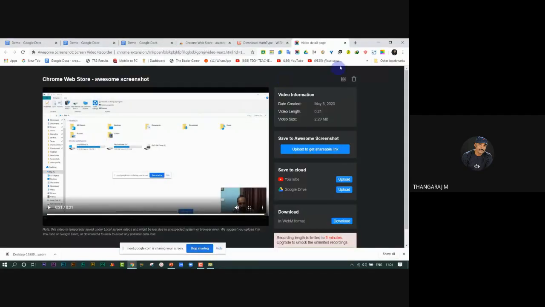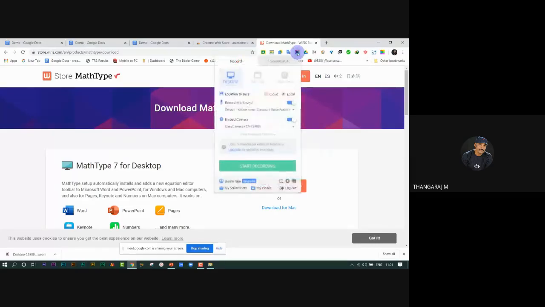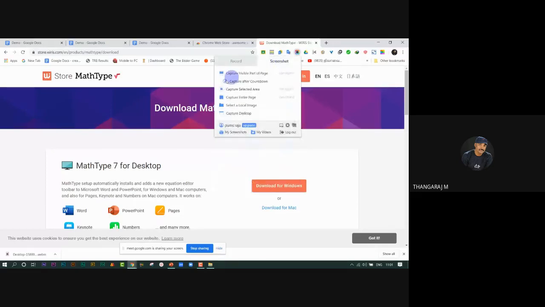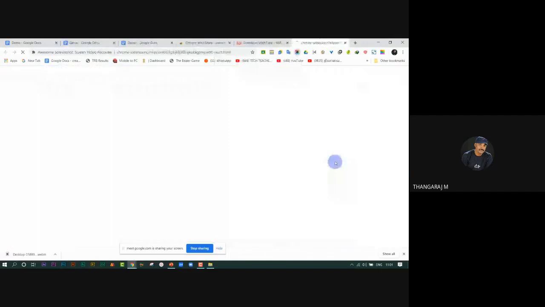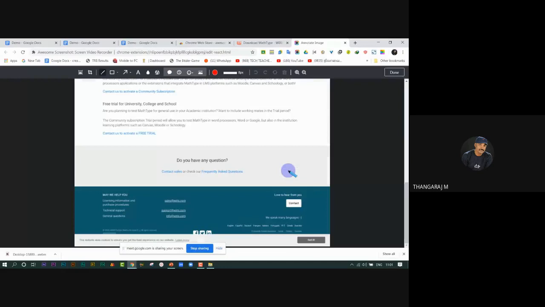Then how to make a screenshot? Just click on it and screenshot. Capture entire page. You may choose what you want: capture selected area, or capture visible part of this page, or capture entire page. I click entire page. It's capturing. See this? The total page is